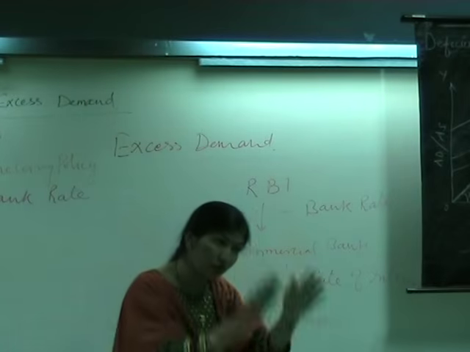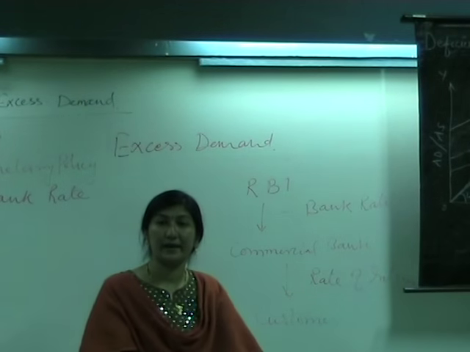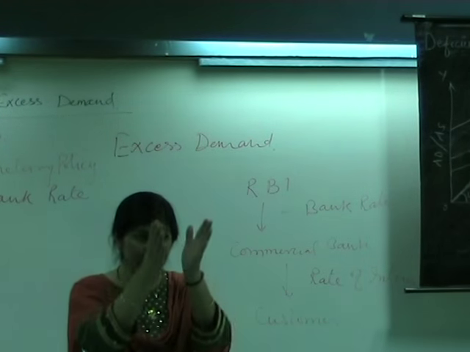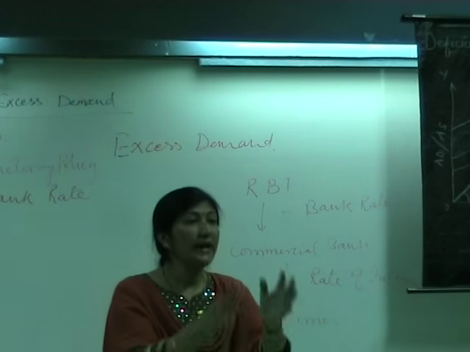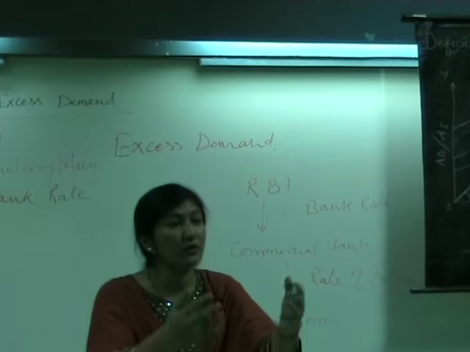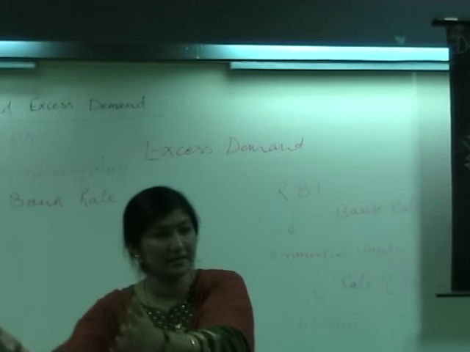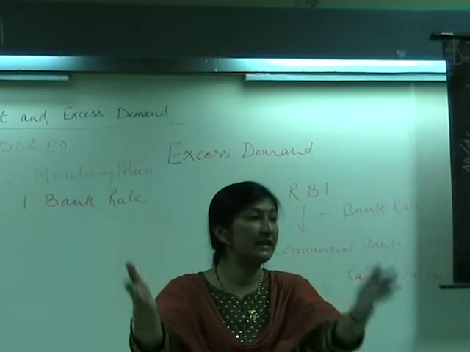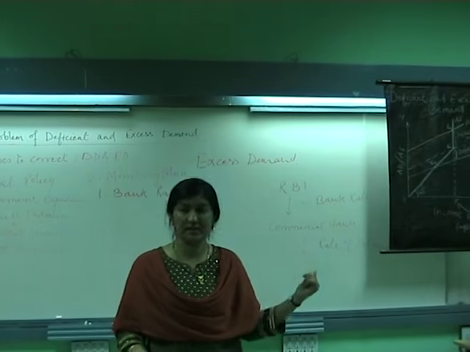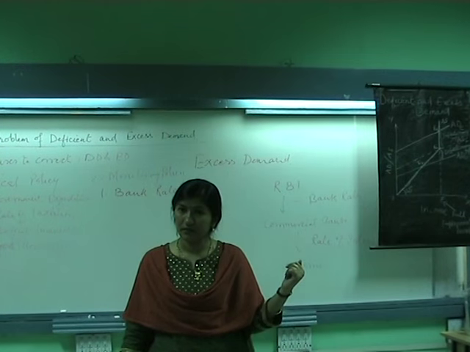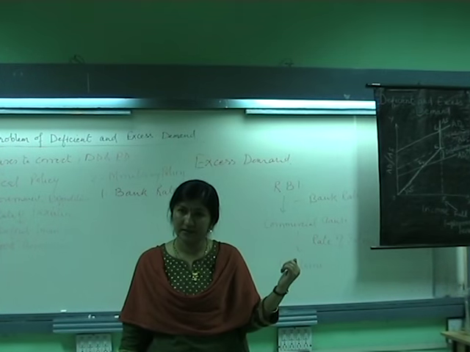Bank rate is lowered. As bank rate comes down, the commercial banks' rate of interest comes down, investors rush forward to take more loans and invest in the economy, and that is what is needed during the situation of deficit demand.